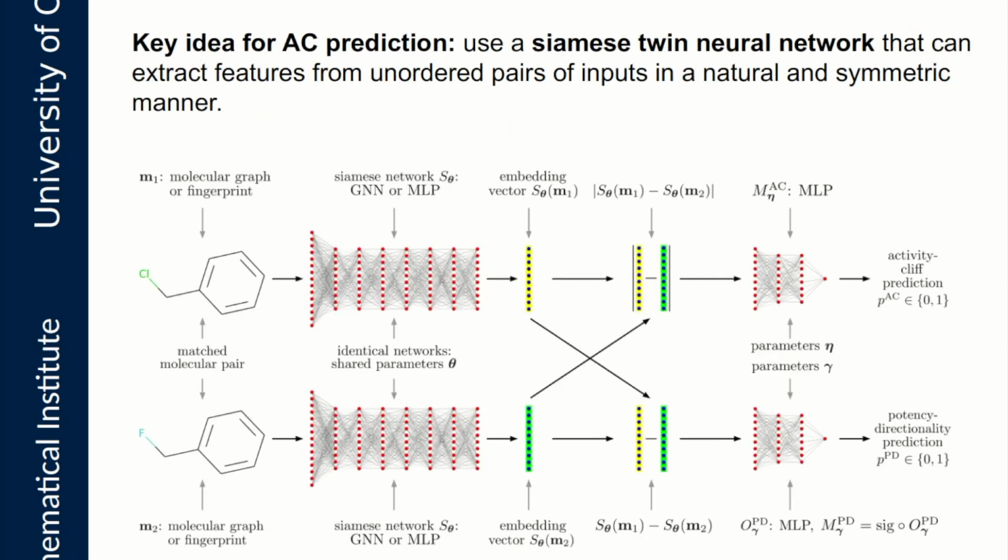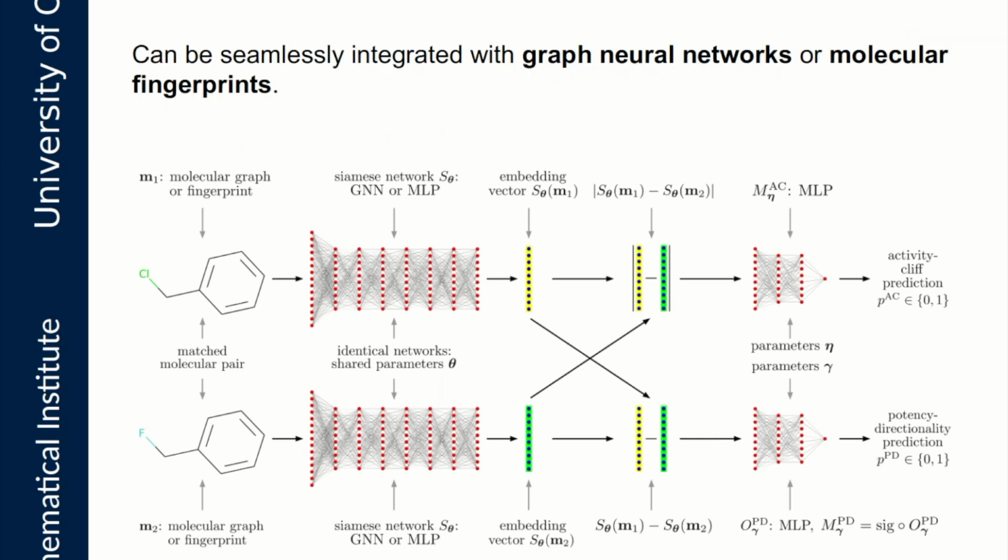Our key idea for the prediction of activity cliffs is to use a Siamese twin neural network that can extract features from unordered pairs of inputs in a natural and symmetric manner. Our model can be seamlessly integrated with standard molecular representation techniques such as graph neural networks or molecular fingerprints.